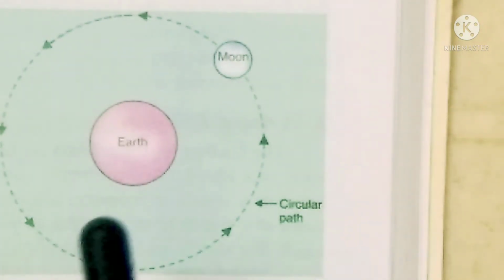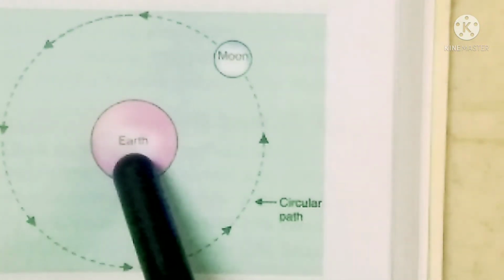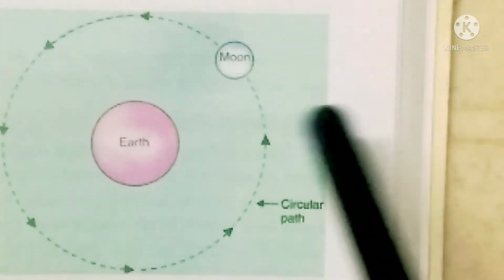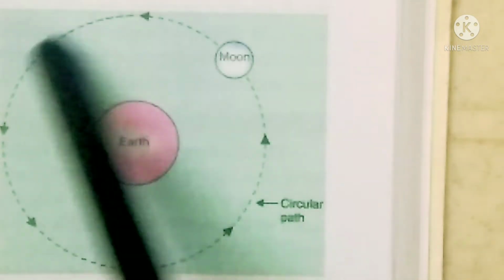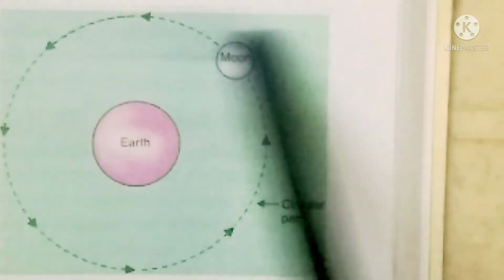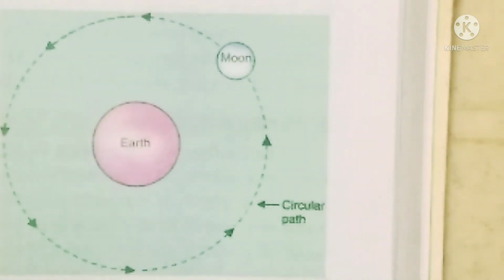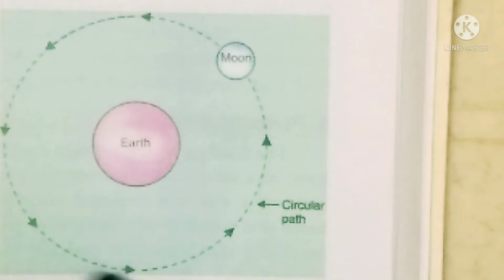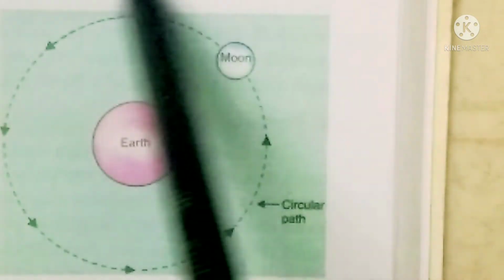Now this is a good example. The earth is there, the moon is there. We have learned that all the planets move around the sun, but the paths of the planets are not exactly circles, they are slightly longer circles, which are called elliptical in shape. When any object moves along a circular path, it is called circular motion.